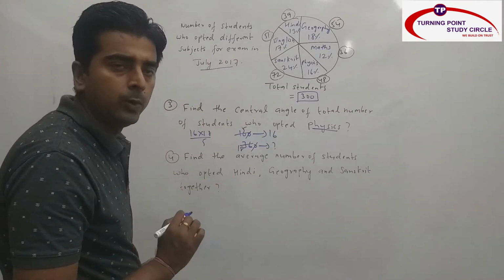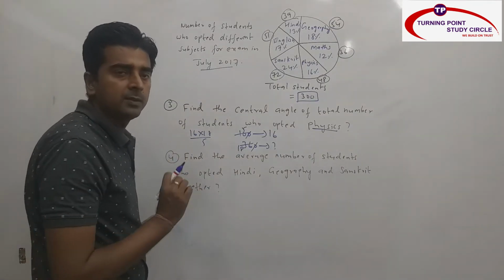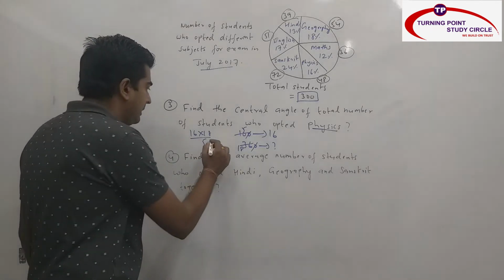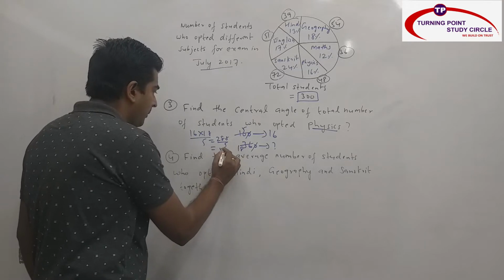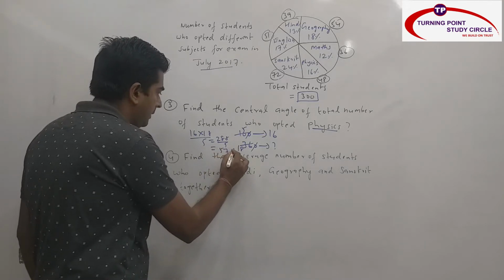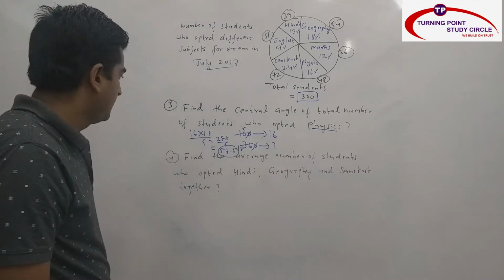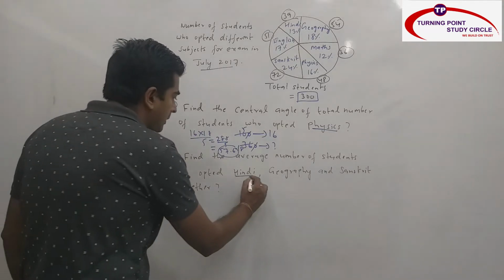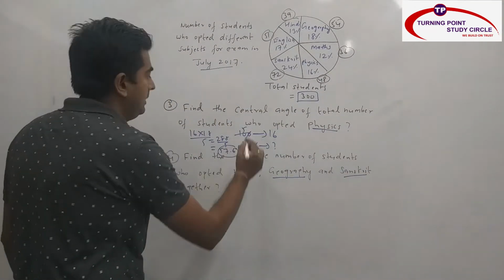What is 16 into 18? Multiplication of numbers where the difference is 2: middle number square minus 1 square. Middle number is 17. 17 square 289 minus 1 is 288. So 288 divided by 5. What is my answer? 5 5s are 25, 5 7s are 35, so 57.6 degree. Then fourth one. Find the average number of students who opted Hindi, Geography and Sanskrit together. Hindi, what is the value? Hindi is 39.